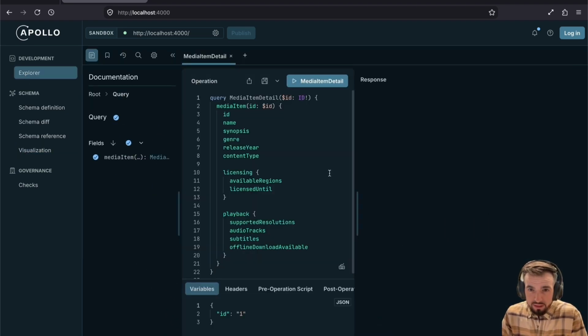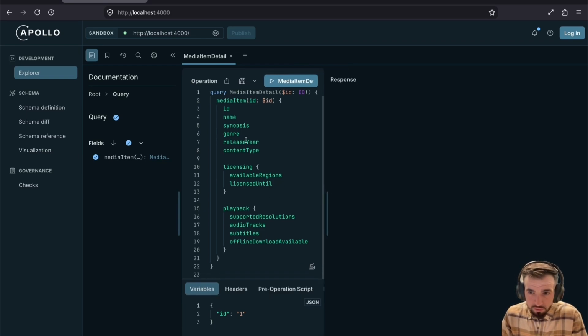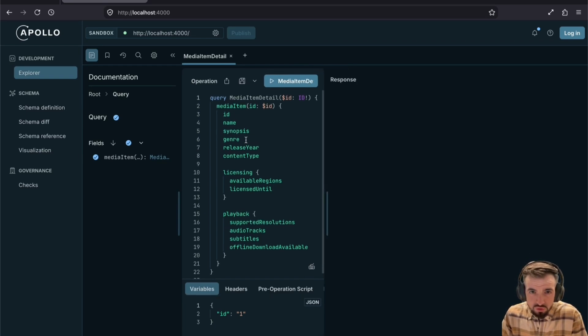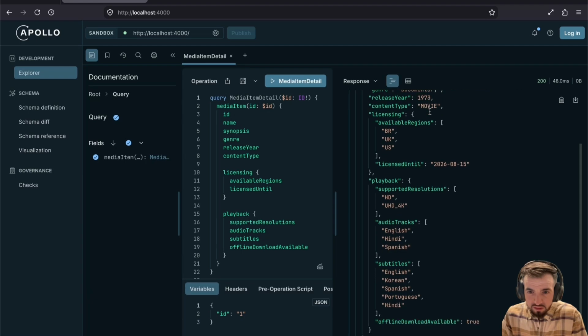And to see this working end to end, I've wired up just some stub data in the resolvers, but I've loaded that dream query here into our IDE, and all we have to do is execute it and check it out. Got this movie Glass Houses, and all the expected data is right here at our fingertips.